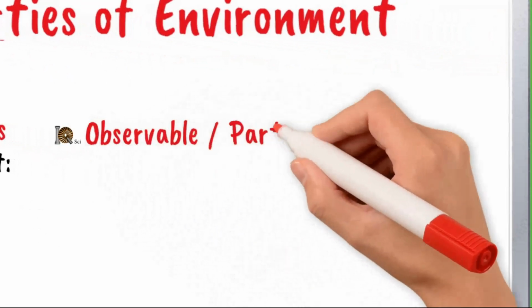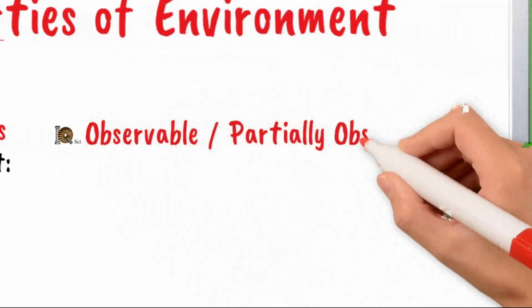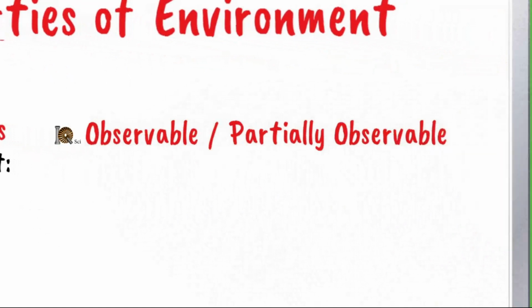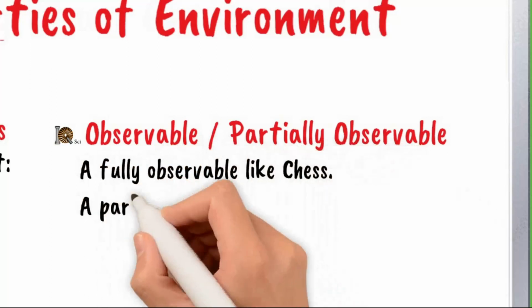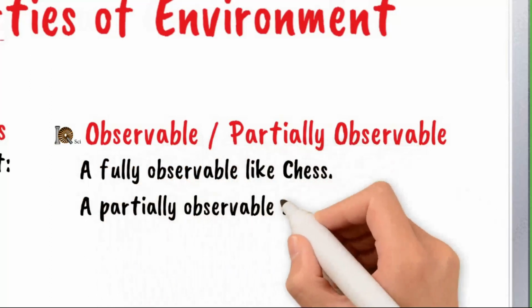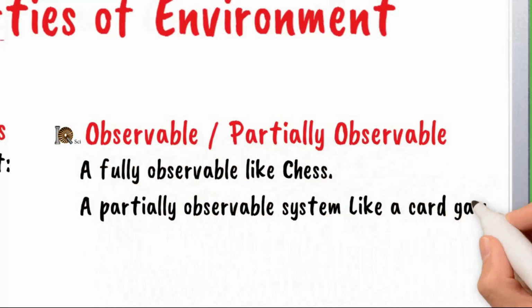Observable or partially observable. A fully observable AI environment has access to all required information to complete the target task. Like chess, the board is fully observable, so are the opponent's moves. A partially observable system is one in which the entire state of the system is not fully visible to an external sensor. Like a card game in which some of the cards face down into a pile.